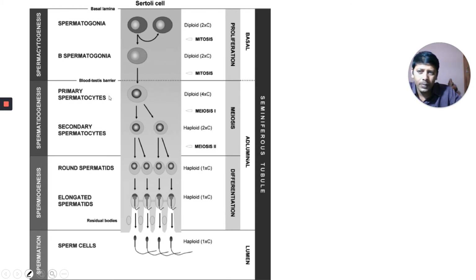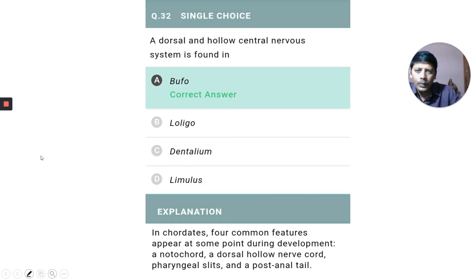Spermatogonia and primary spermatocytes, secondary spermatocytes, spermatids, elongated spermatids, and finally sperm cells are formed. Next one: the dorsal and hollow central nervous system is found in here.